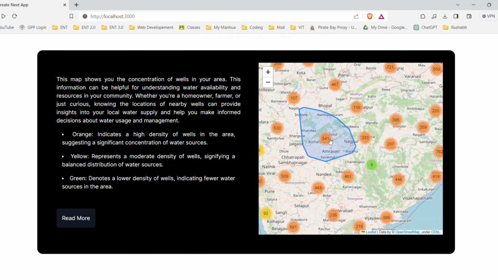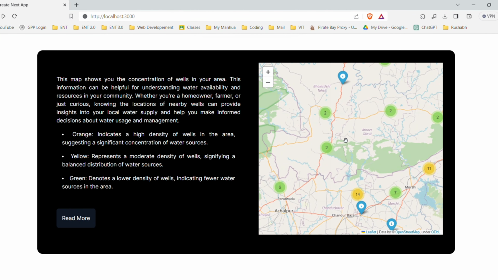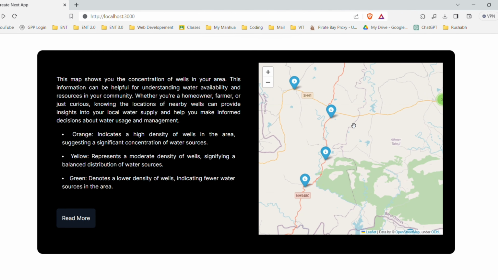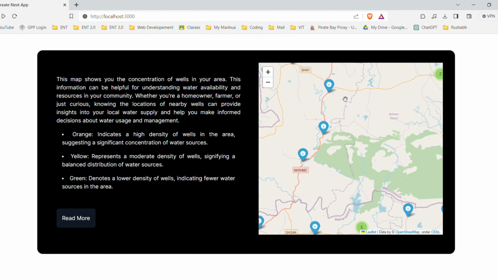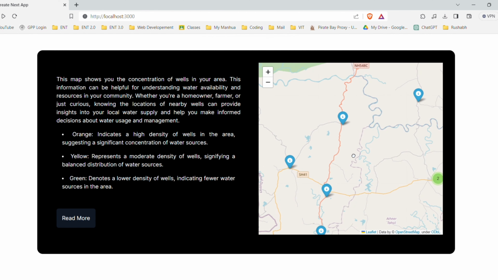If we zoom in here, the clusters keep breaking down, and at the end we see these blue markers. So what are these blue markers? These blue markers are the wells present in India. By using these markers, we are going to predict if a well can be dug on the particular location given by the user or not.